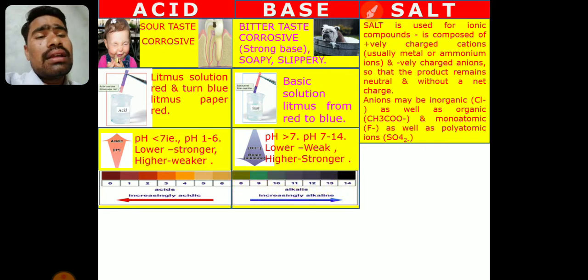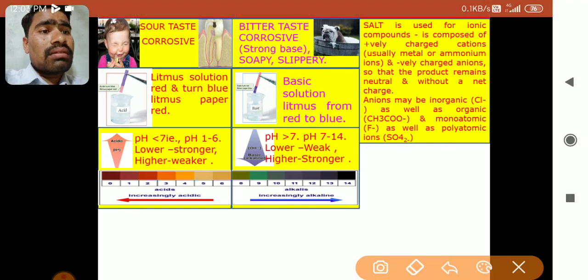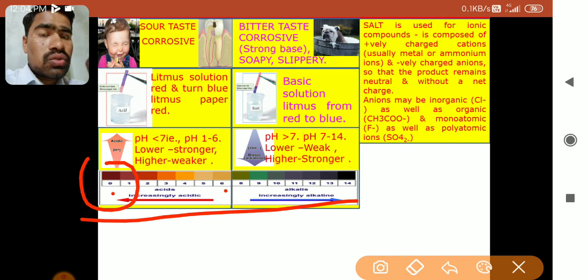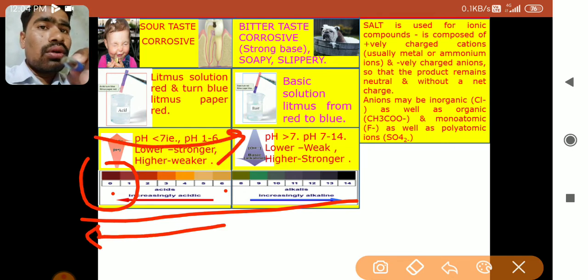You can see the color here. Now there is a pH scale on which different colors are painted. From 0 to 6 you can see dark red color, which is highly acidic, strong acids. As you go in the reverse direction, acidity will decrease and basic characteristics will increase.